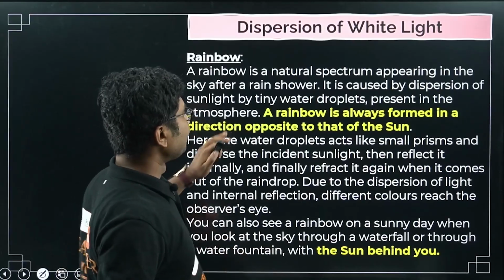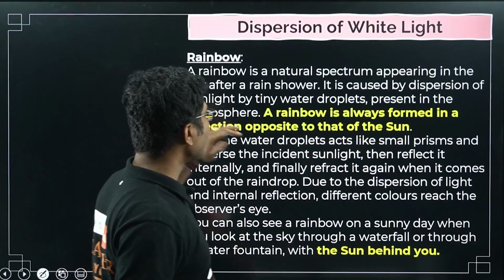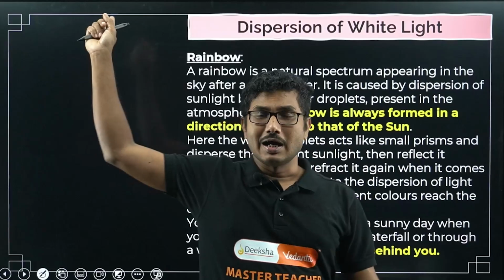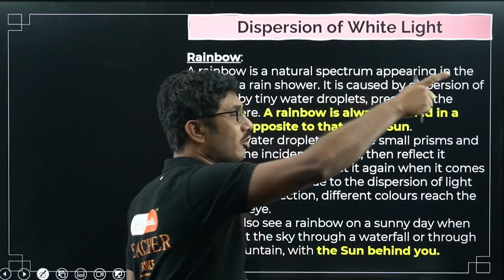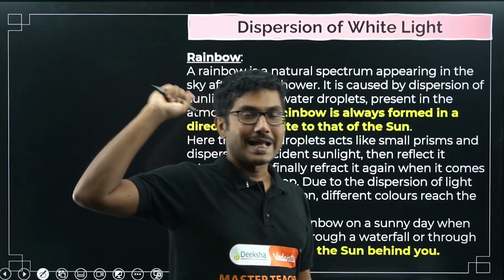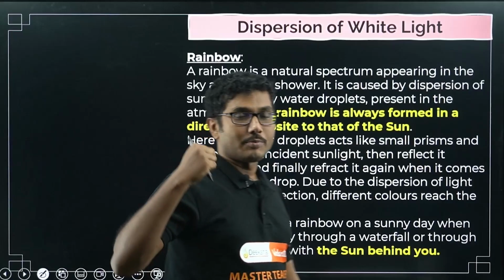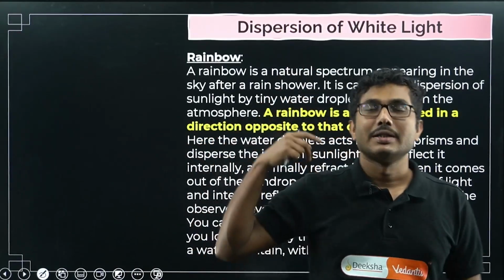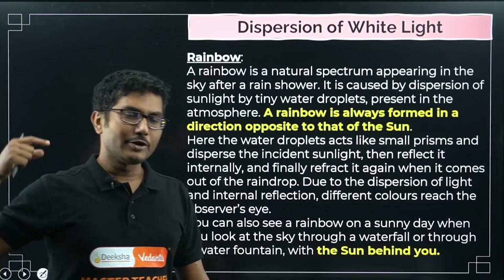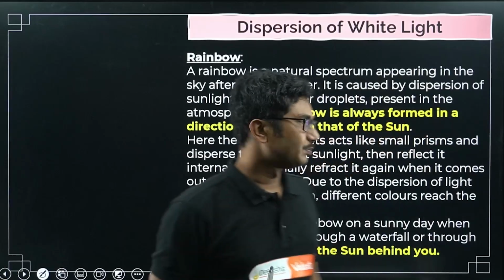Now a rainbow is always formed in a direction opposite to that of the sun. It is very, very important. If the sun is located on this side, you should look opposite to that of the sun. The sun should be behind your head. That is very important, and the sun should be lower, as close as possible to the horizon, so that the angle becomes right. There are some conditions. Those conditions are satisfied only when the sun is behind your back and it is lower than your head. Then you can see the rainbow in the sky.